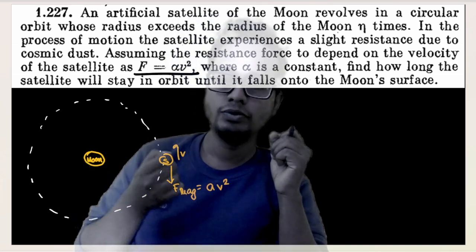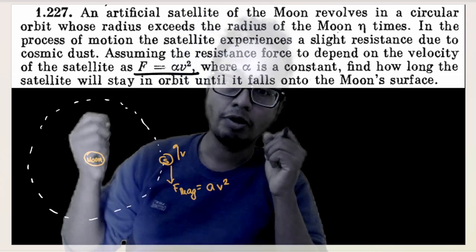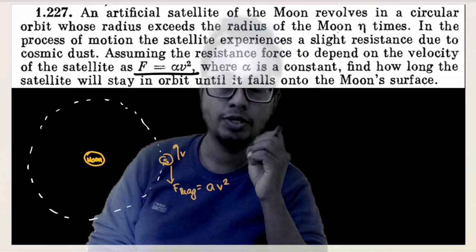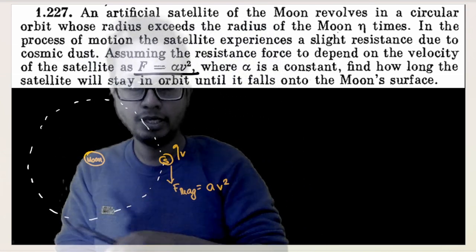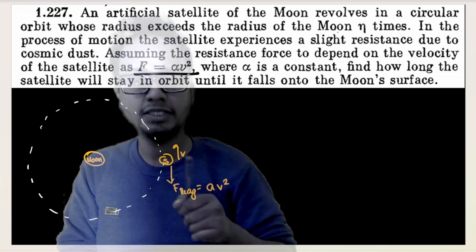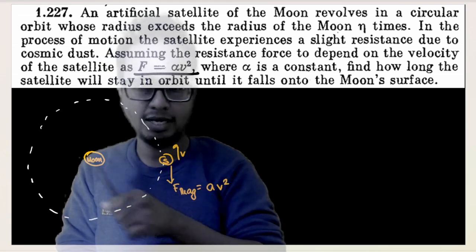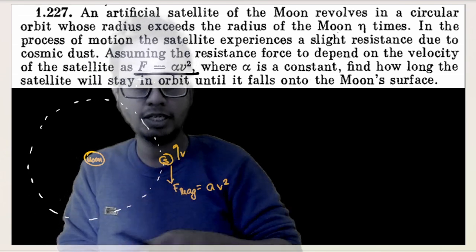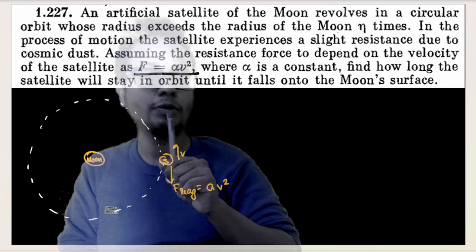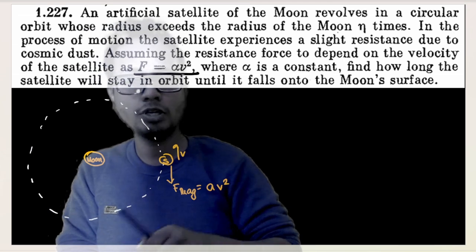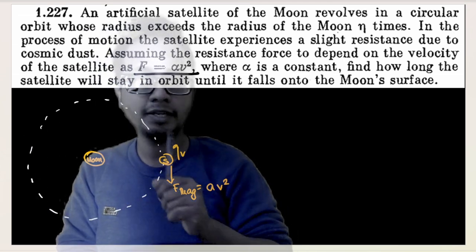The first thing is that every orbit has an orbital velocity. Suppose a satellite is in this orbit. The orbital velocity of the satellite is under root GM by r, where M is the mass of the moon. If the satellite is moving with orbital velocity, it will keep moving in a circular orbit without any hindrance.